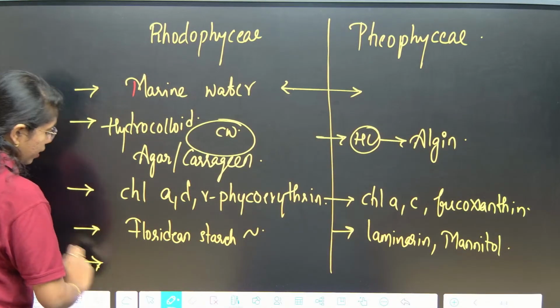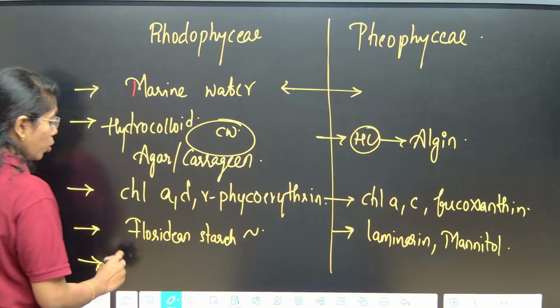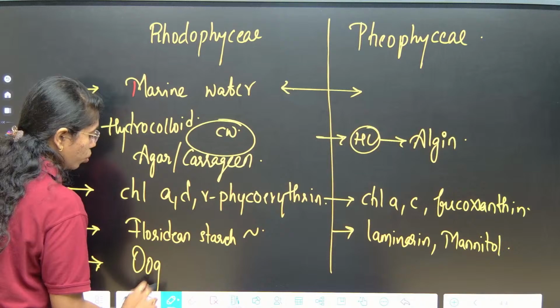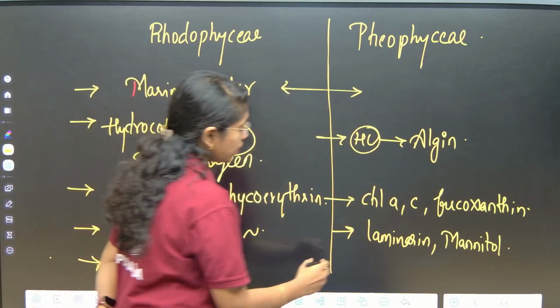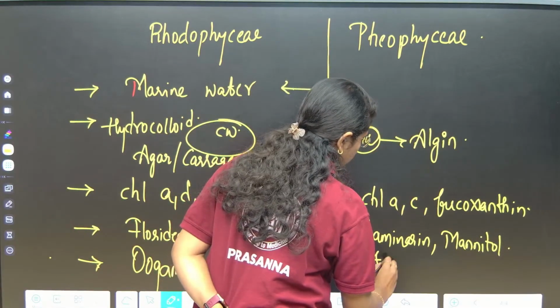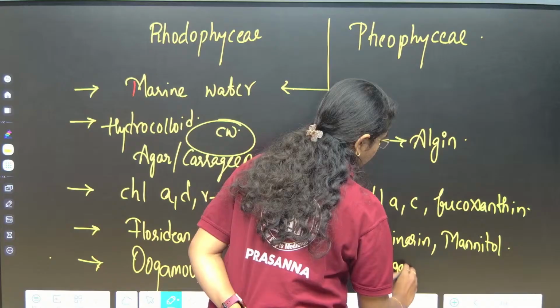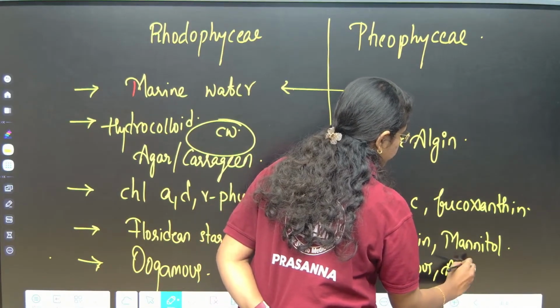Then highlight the reproduction. In Rhodophyceae, mostly the reproduction is oogamous. In Phaeophyceae, mostly the reproduction will be iso and anisogamous.